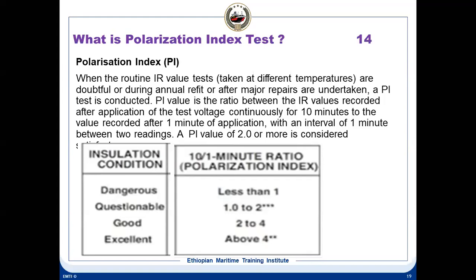So this is a polarization index test. The whole idea behind the polarization index test and IR values is that the IR value you get after 1 minute is free of the capacitive component of the leakage current. The polarization index test is free of the capacitive component and the polarization current also. Again, it depends upon the windings, whether it is an old insulator or a good insulator. A good insulator will give much higher values, because the polar molecules get aligned very fast. So you get a better polarization index with new insulators. Okay, so this is about the polarization index test.